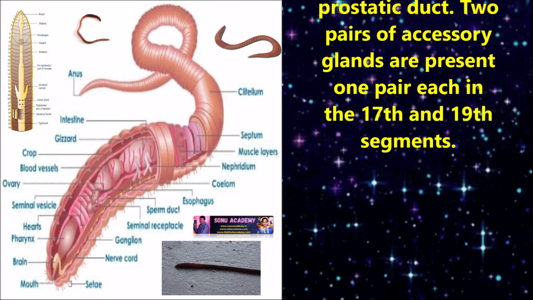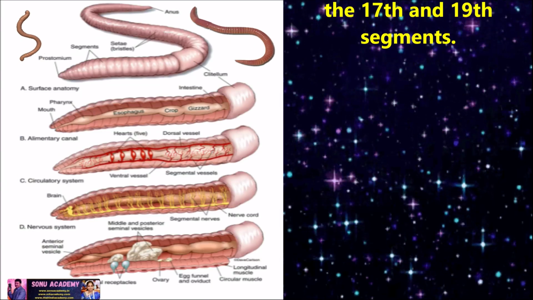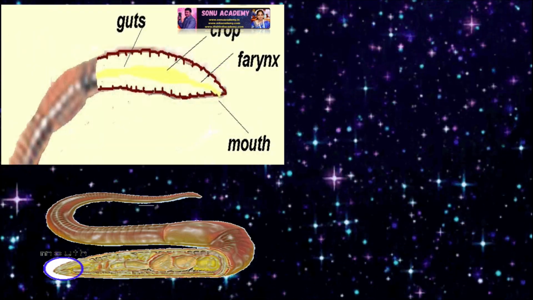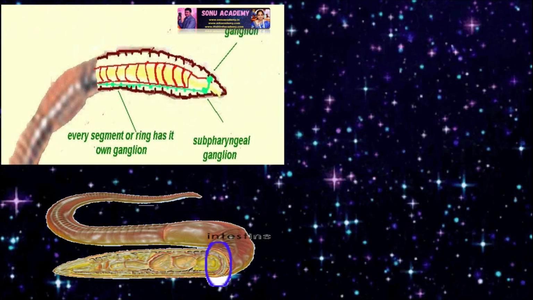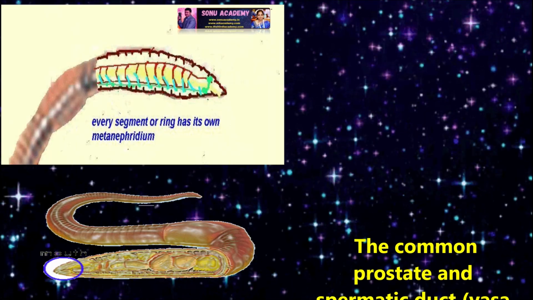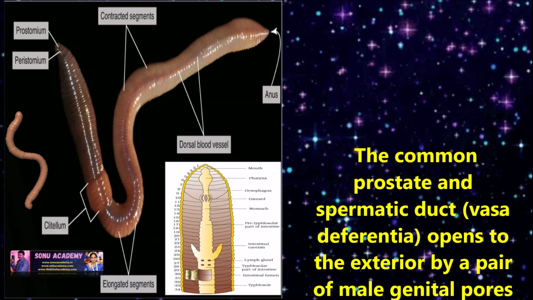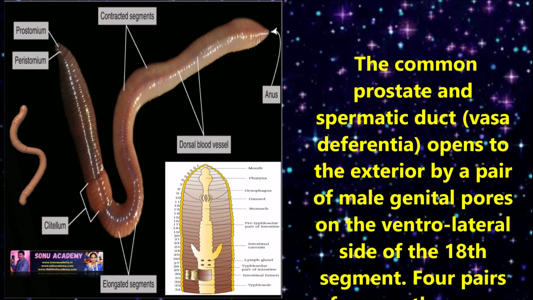Two pairs of accessory glands are present, one pair each in the 17th and 19th segments. The common prostatic and spermatic duct opens to the exterior by a pair of male genital pores on the ventrolateral side of the 18th segment.